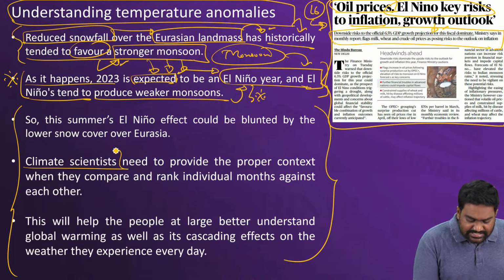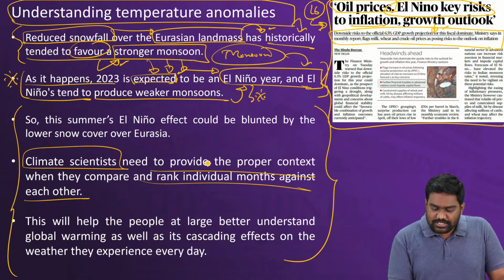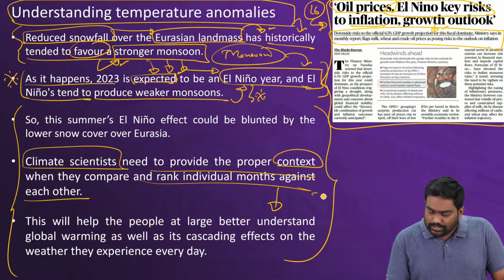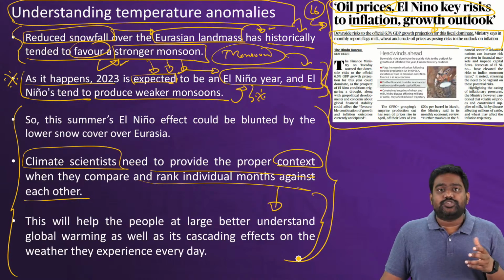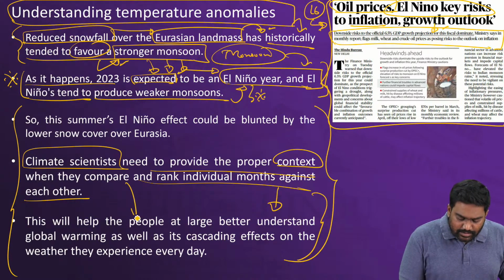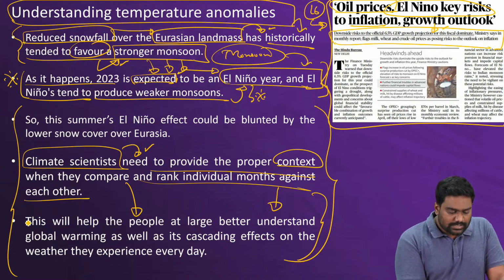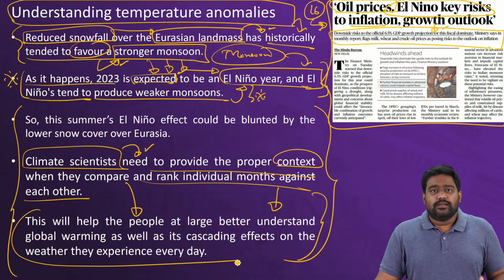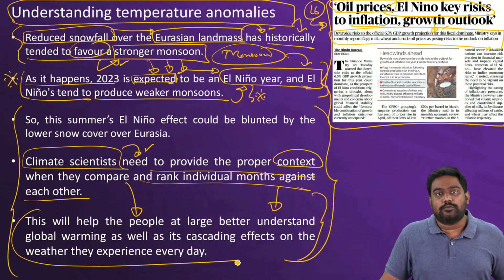So climate scientists and researchers have the responsibility here to give you that context, because the common man cannot understand the context. We just look at the headlines, right? So to get the right message, to develop the right understanding, we need the context which should be given by researchers and climate scientists. And that is what this article is trying to do. It's trying to help us understand scientifically the reason behind these temperature abnormalities.